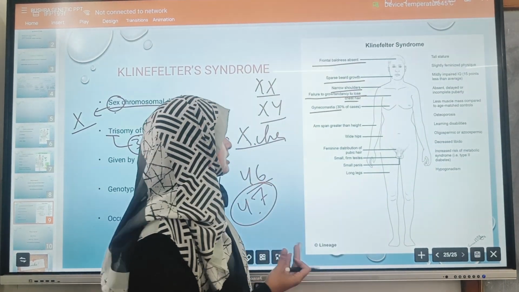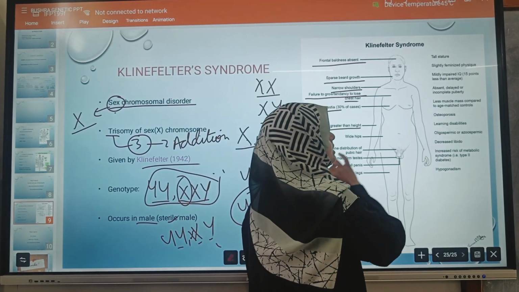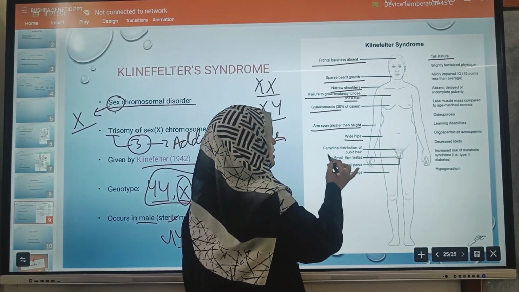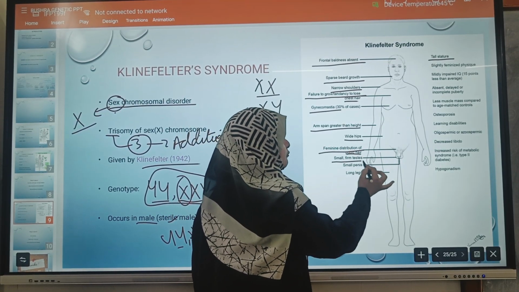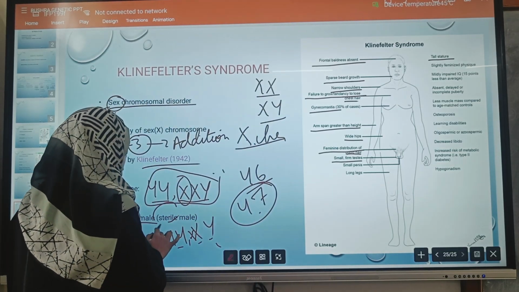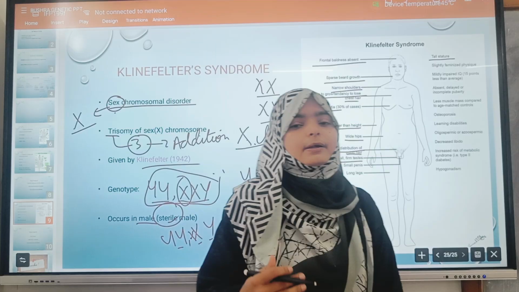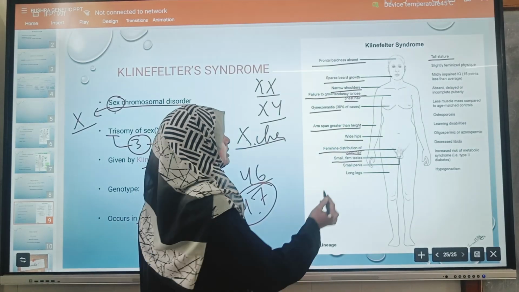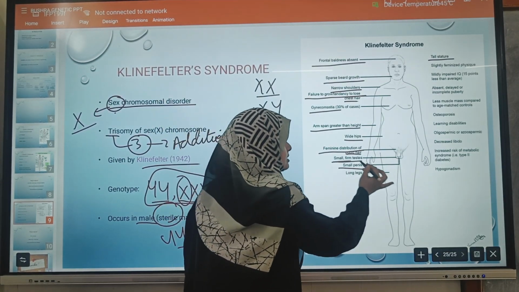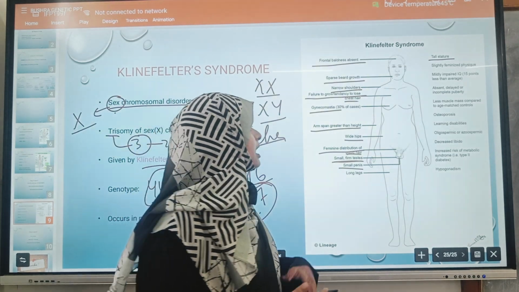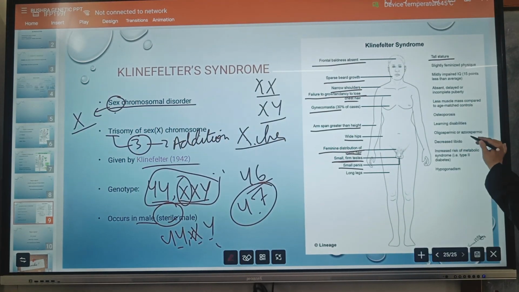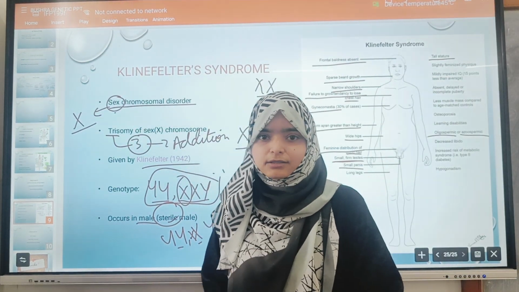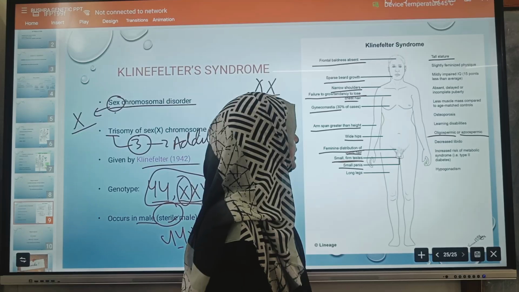Their pitch also changes. Arm span is greater than height, which is why their stature is tall. Wide hips, just like a female. Female distribution of the pubic hair, small firm testes. Here they are sterile because there is some disturbance in their reproductive tract. So what are the disturbances in the reproductive tract? Their penis is small, their testis is small, they have long legs, they are azoospermic or oligospermic, meaning the number of sperm produced is much less or absent. They are unable to produce the sperm or the male gametes.